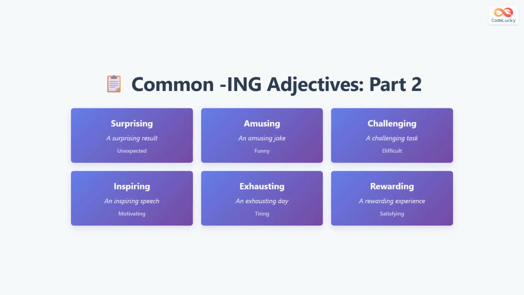Here are more ing adjectives. Surprising means unexpected. Amusing means funny. Challenging means difficult. Inspiring means motivating. Exhausting means tiring. Rewarding means satisfying. All of these words help you express how something makes you or others feel in English.